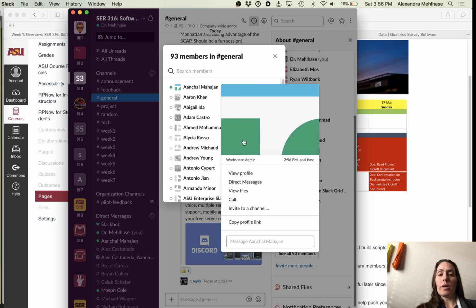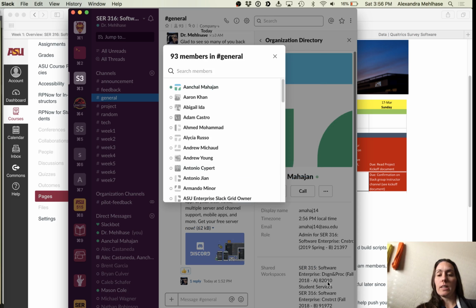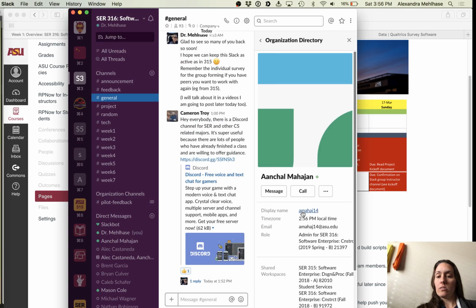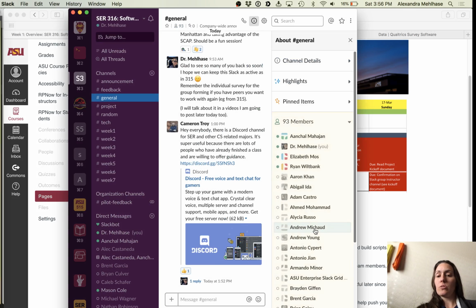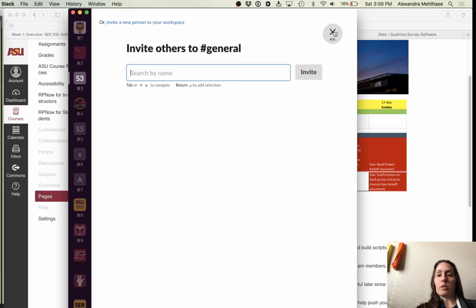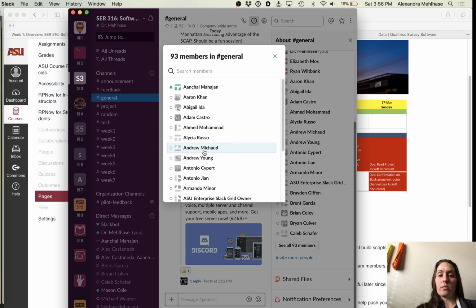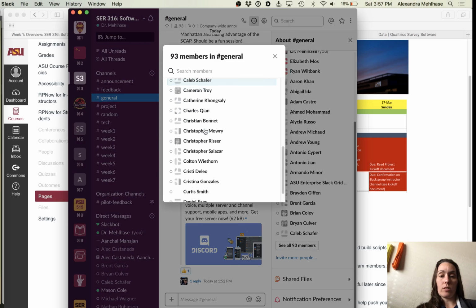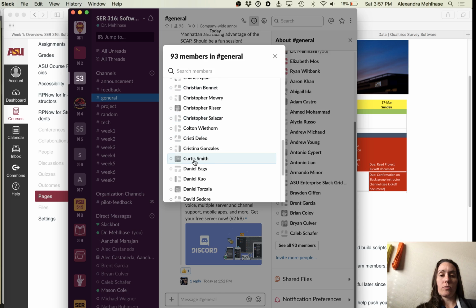I don't want the full names, I want the ASURITE. So let's say you want to work with her. Don't choose her, she's our TA, but I use her as an example. So we can go here and say profile. And now in here, you'll already see her ASURITE right here. So this is what I want. And you can do this with any person we have here. You can choose any of them. Who do we have?